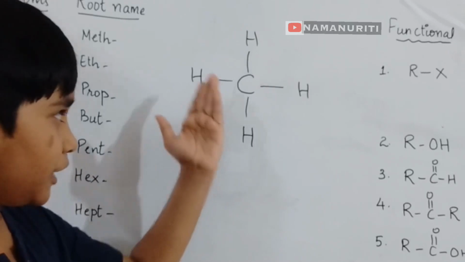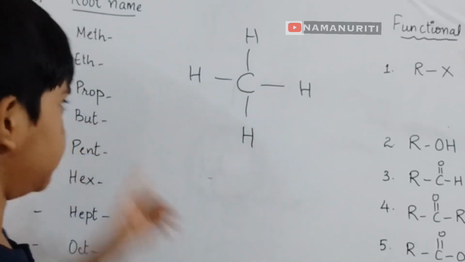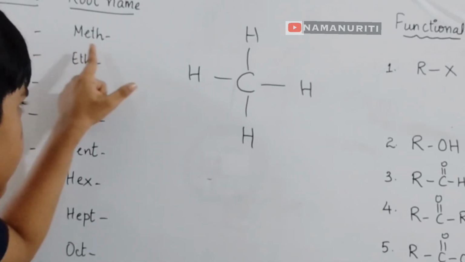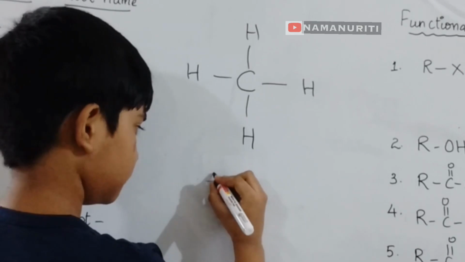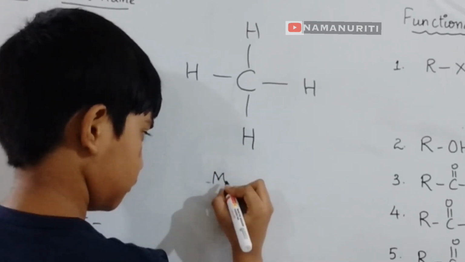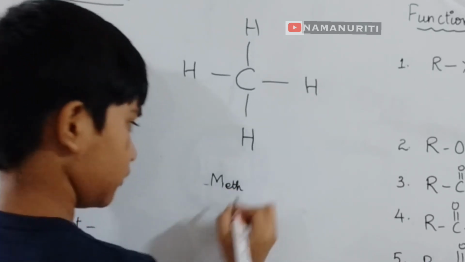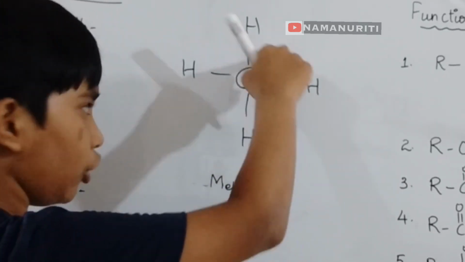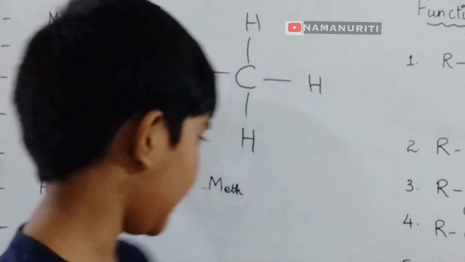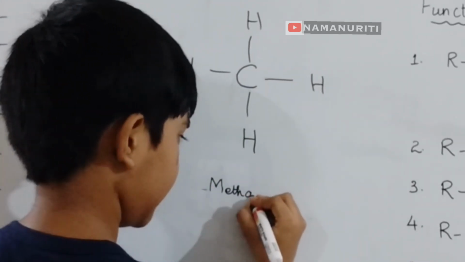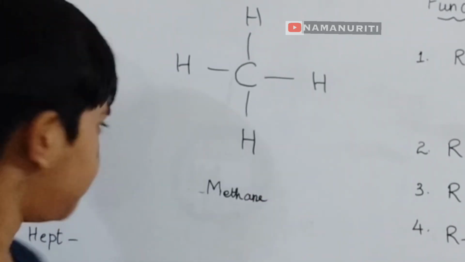Example, here you go. It has only one carbon atom. So, if there is one carbon atom, meth. So, let us write meth. And you see, all are single bonds. So, single bonds means ane. So, let's add ane. A and E. So, its name is methane.